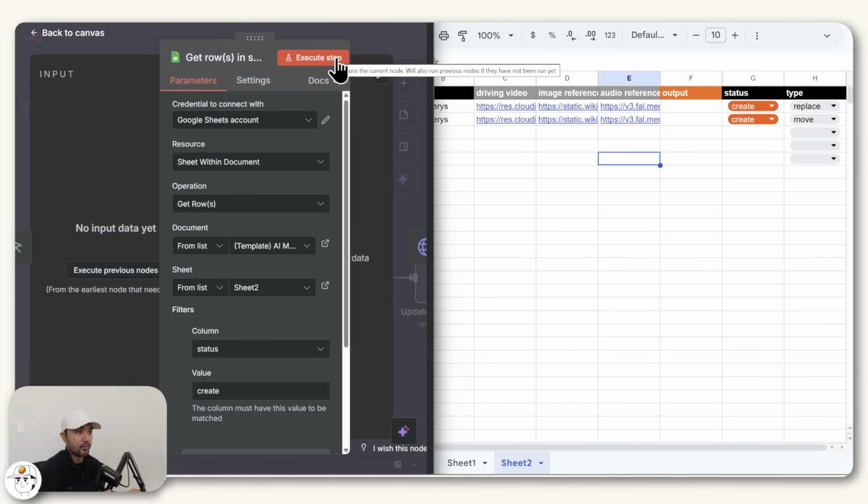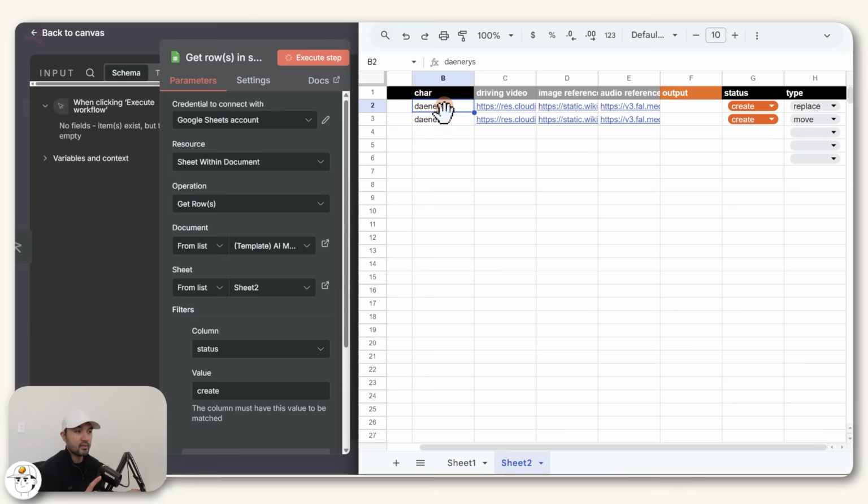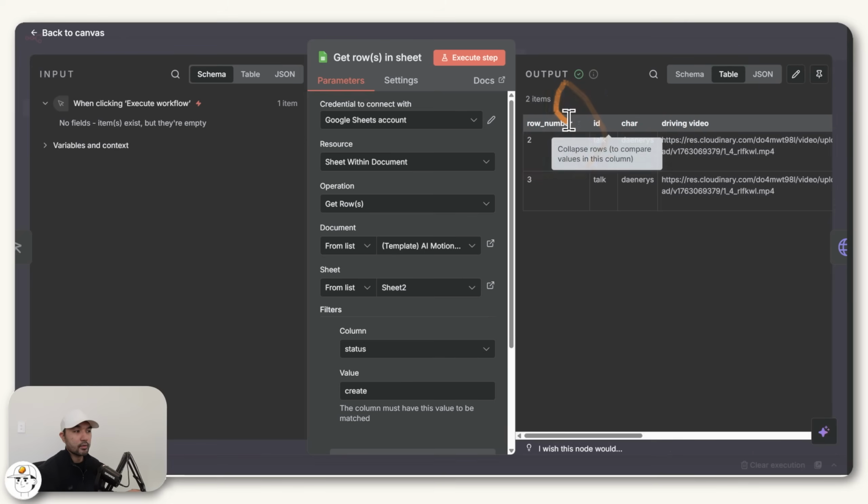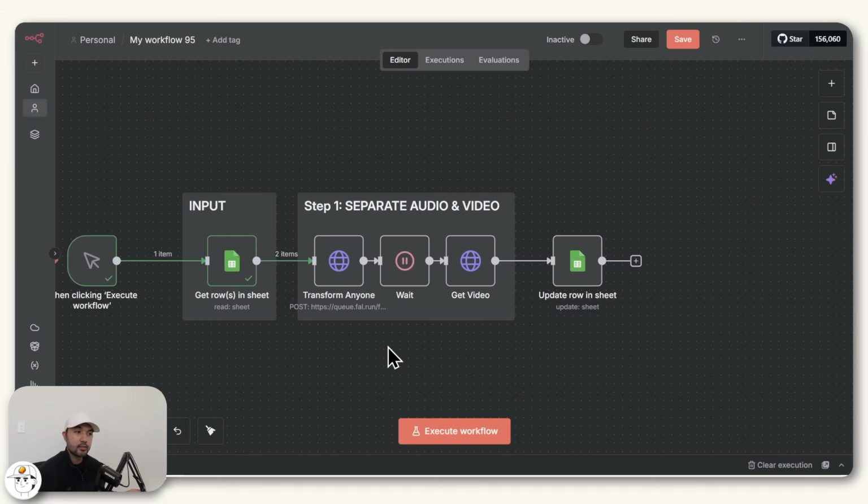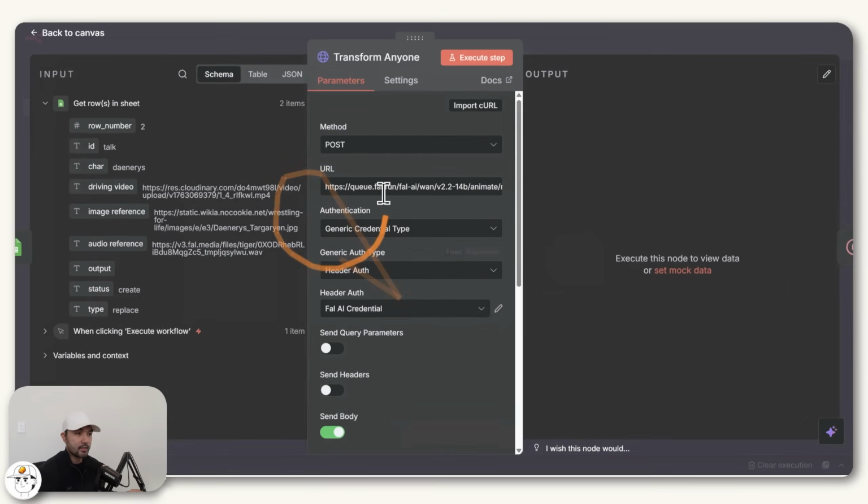So now back to the workflow, if we execute this step, what it's simply going to do is to grab these 2 rows and load them into our automation whenever it runs. So now step 1 is to separate the audio from the video. So the way we do that is still via an HTTP request node.